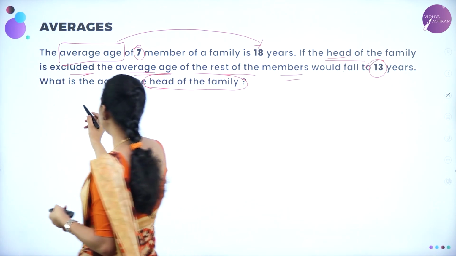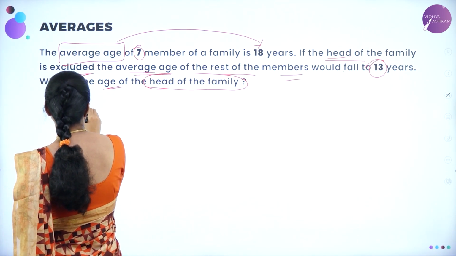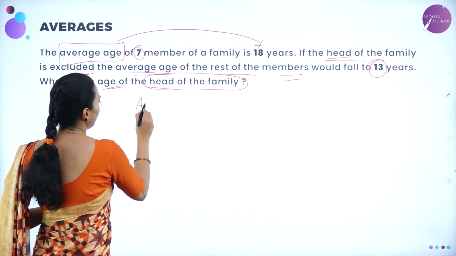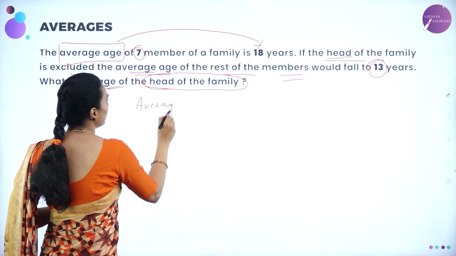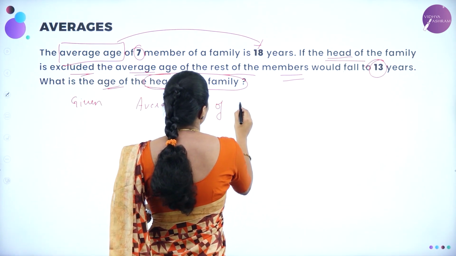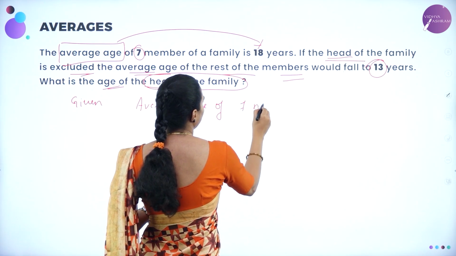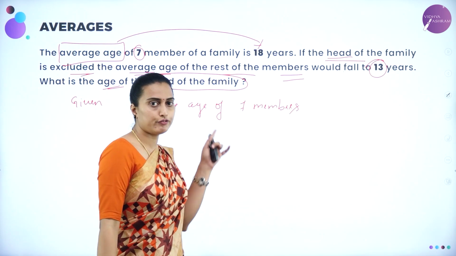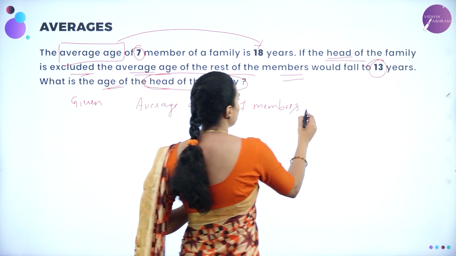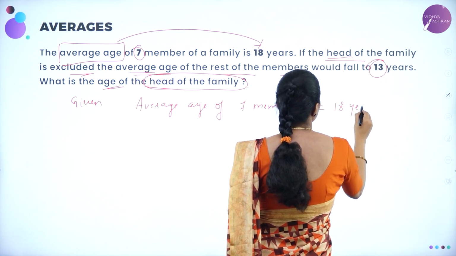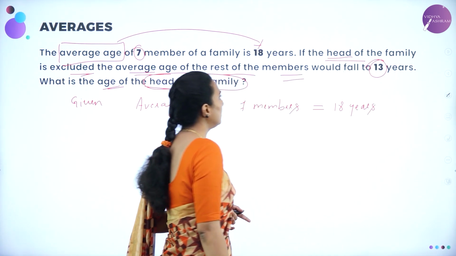Given: the average age of 7 members, including the head of the family, is equal to 18 years, correct? They have given it as 18 years.